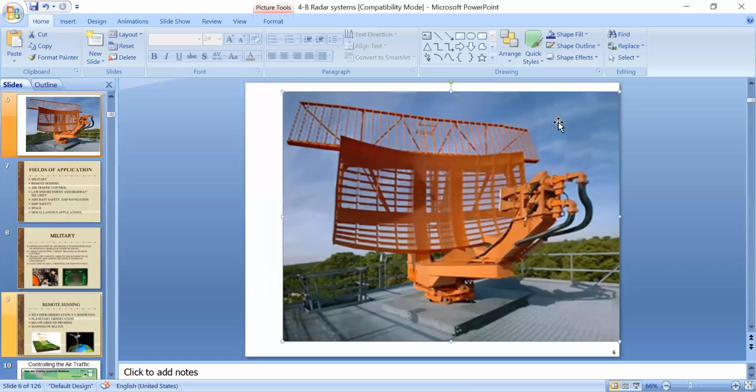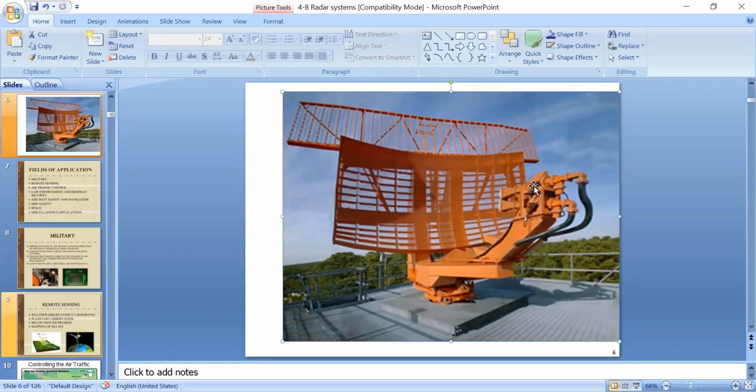Whenever that directed electromagnetic pulse encounters an object, which is nothing but our target, it gets reflected back to the radar station, where this ATC, the air traffic control station, is located.